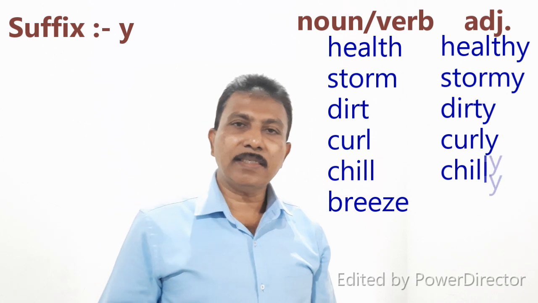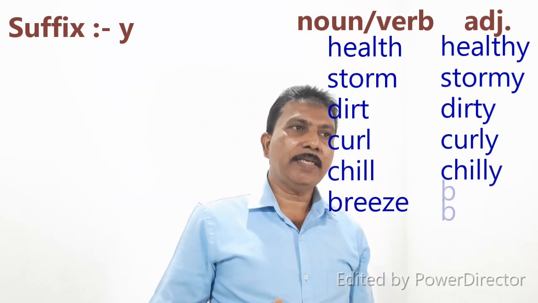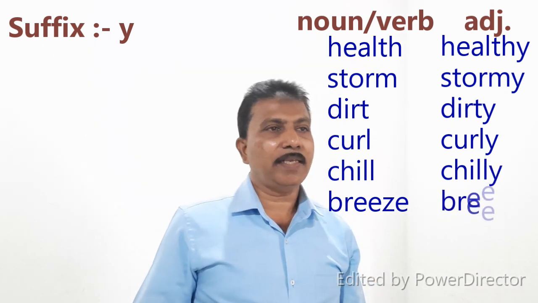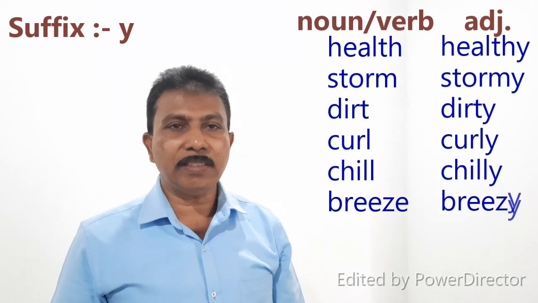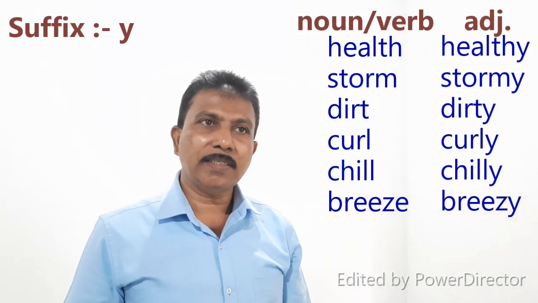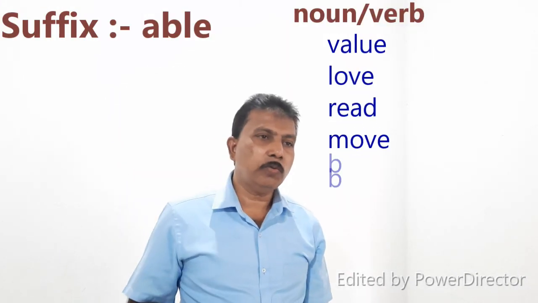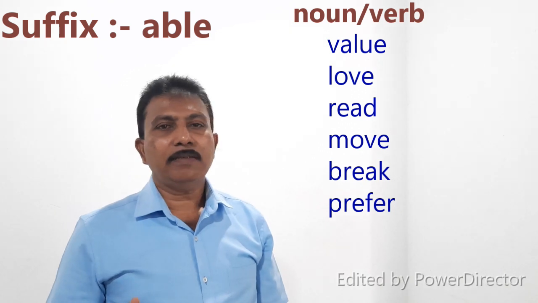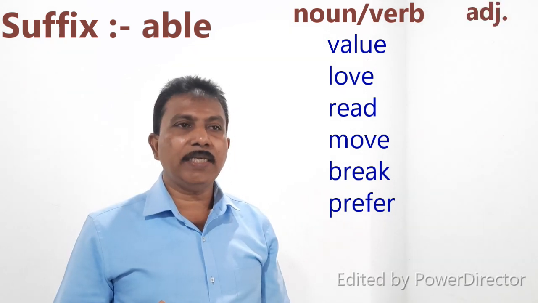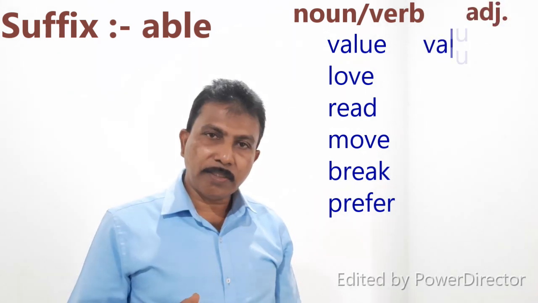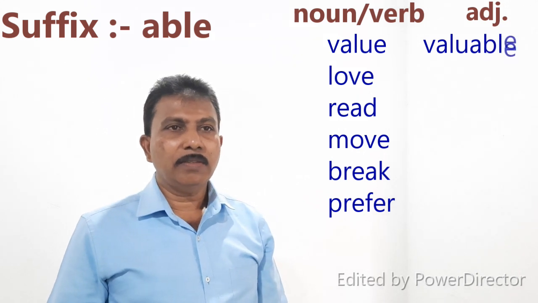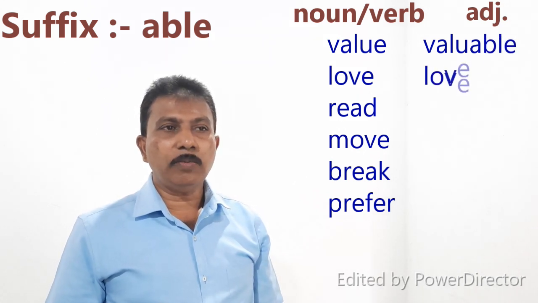Then look at the word curl. We add y to the end of the word curl, curly. Like that, chill, chilly, breeze, breezy. We form new words. They are adjectives. Then look at the next words: value, love, read, move, break, prefer. Then we add the suffix able to the end of the word. We form new adjectives. Value, we add able, valuable.